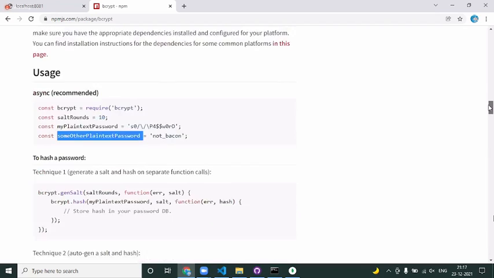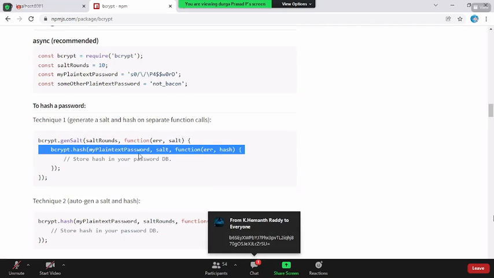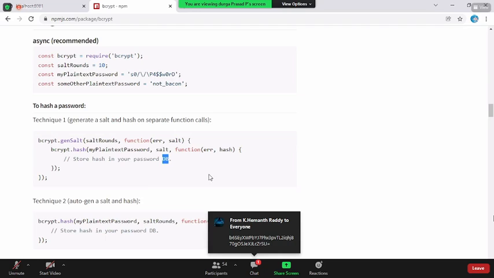To hash a password, you need to say bcrypt.genSalt with salt rounds, function salt, then bcrypt.hash my plain text, and store the hash in your password DB.